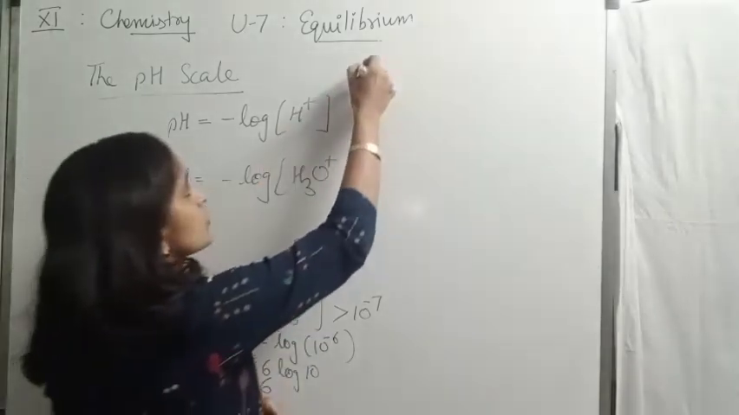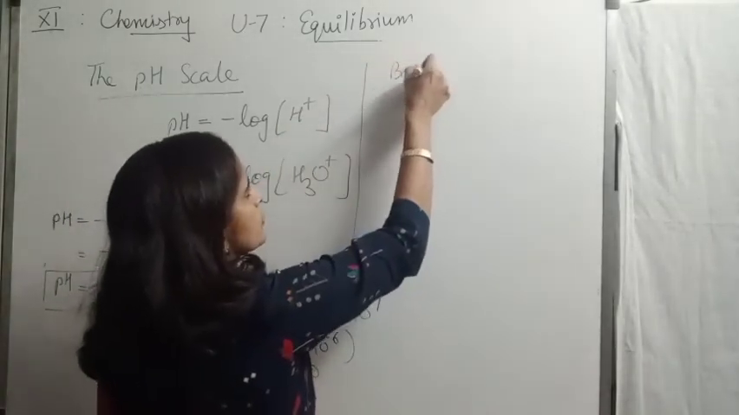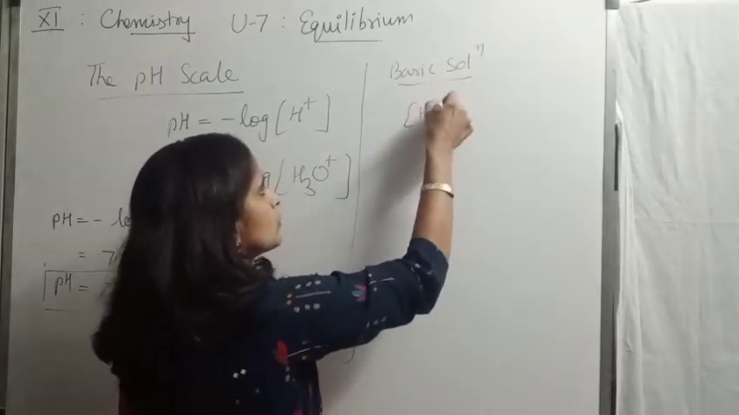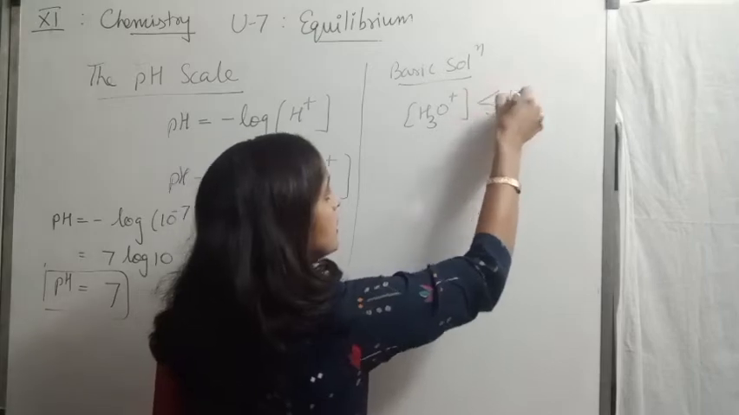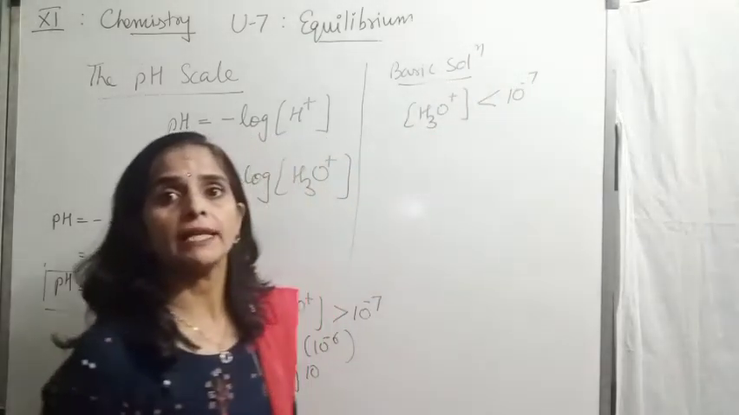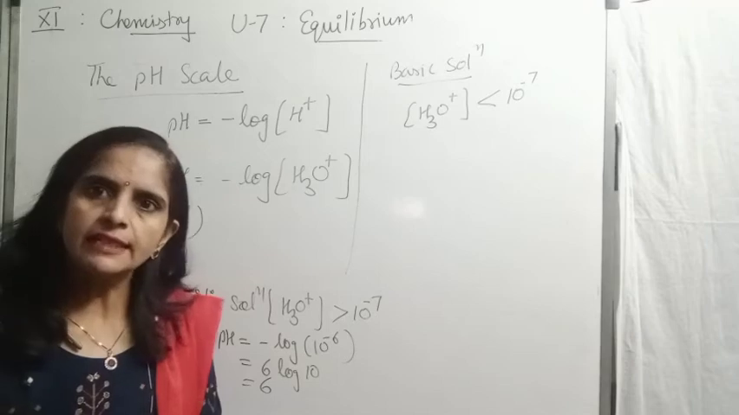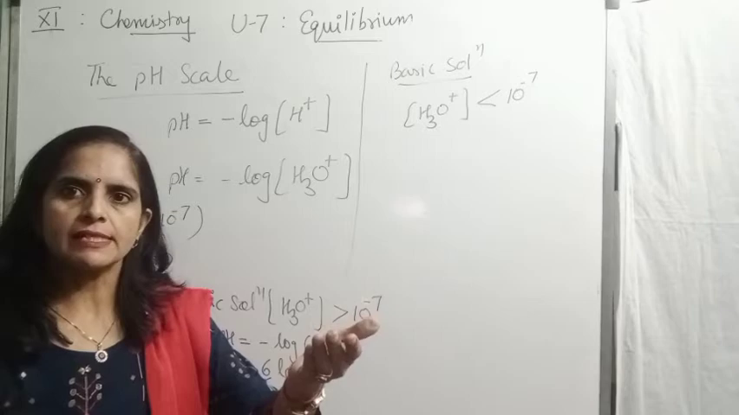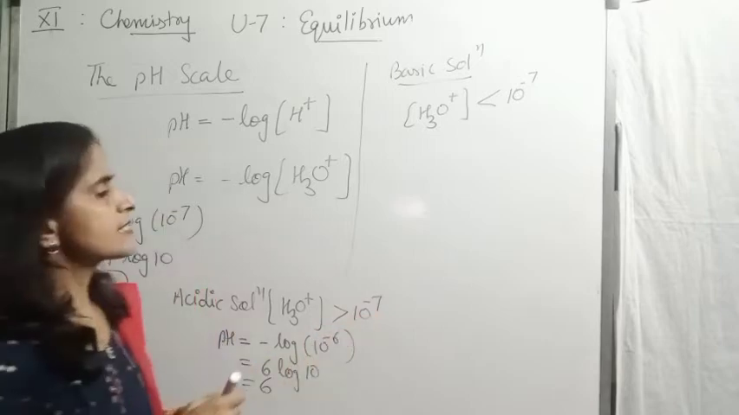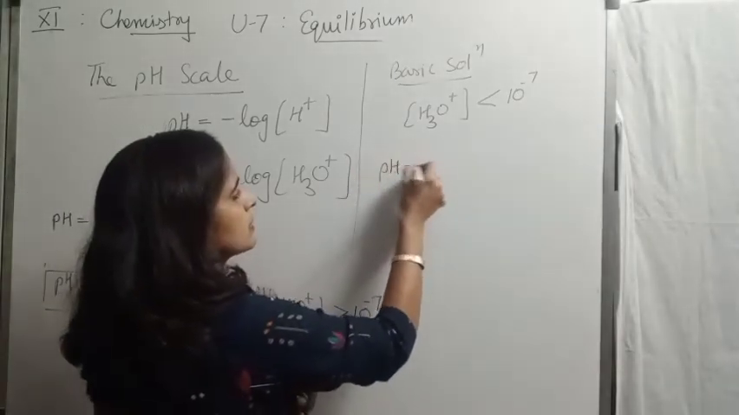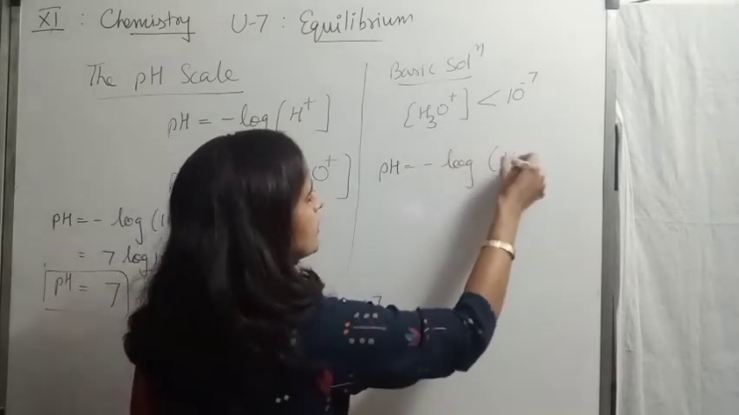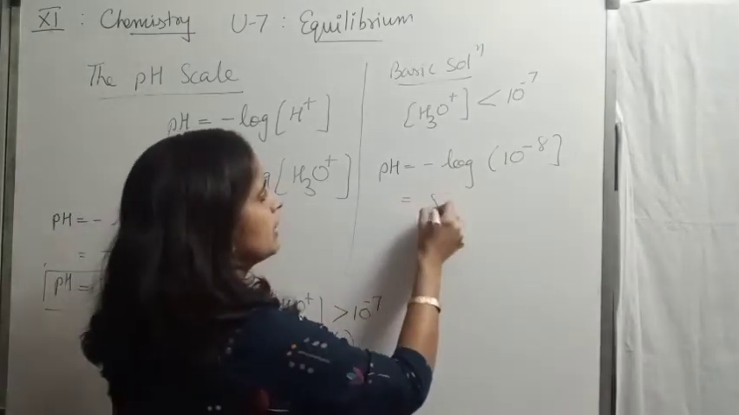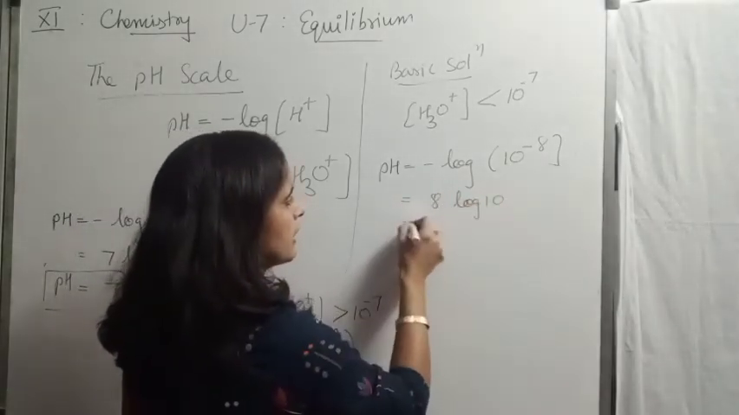Now apply this concept for a basic solution. Basic solution means the hydronium ion concentration is less than 10 to the power minus 7. Less than 10 to the power minus 7 means it can be 10 to the power minus 8, minus 9 in this way. For example, if I substitute here hydrogen ion concentration as 10 to the power minus 8, the answer would be 8 log 10, that is 8.